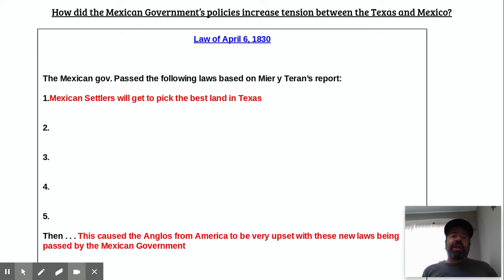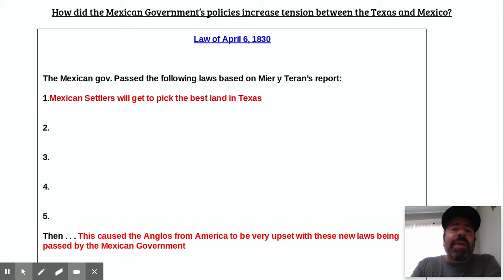So the first 2 events from yesterday were the Fredonian Rebellion, which was a rebellion that Austin wasn't even for. It was in Nacogdoches, and it was an event that caused even more anger after the guys got in trouble. But really what it did is it caused the Mexican government to get a little bit scared. So then they did the Mier y Terán report, which showed that, wait a minute, there's a lot more Anglos than there are Mexicans up in Texas, and they have a different culture. They may have a different loyalty. Maybe their loyalty is with the United States. It was 10-1 that they found.